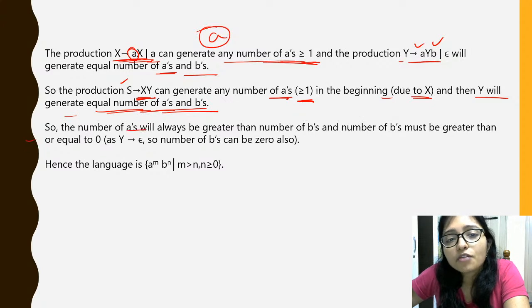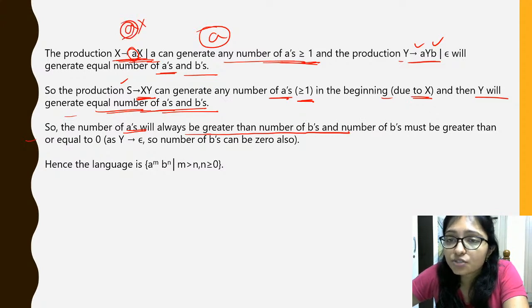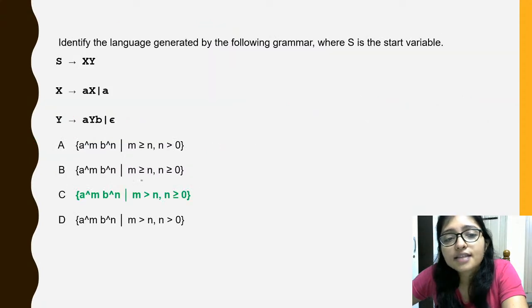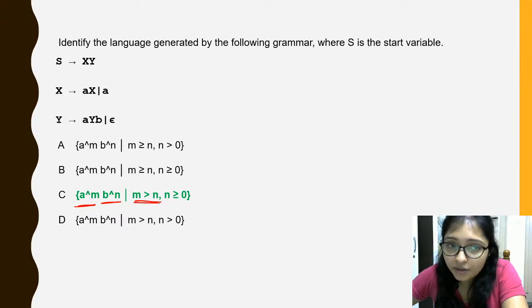So the number of A's will always be greater than the number of B's, because at least one A is here, and equal to 0, right. So that's why this is the answer, a to the power m and b to the power n, and m greater than n. Why?